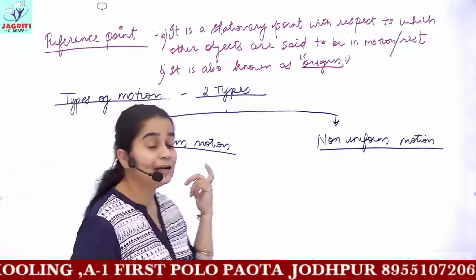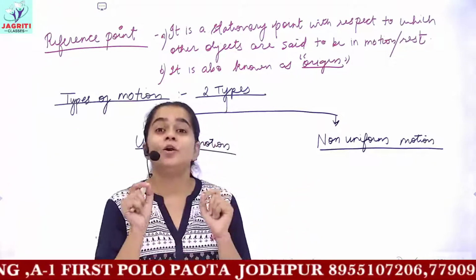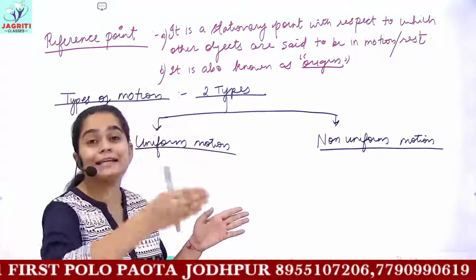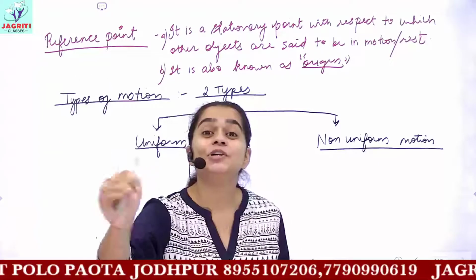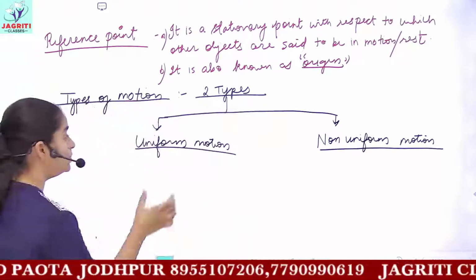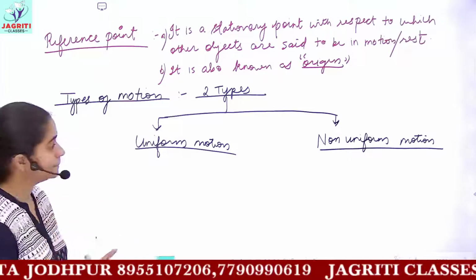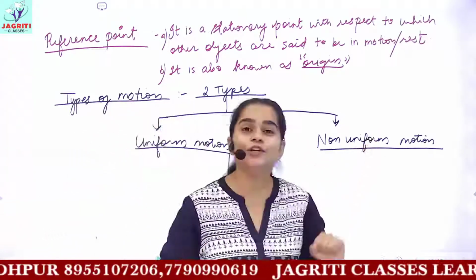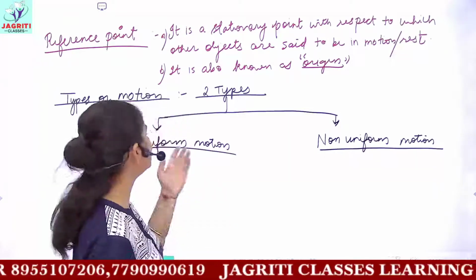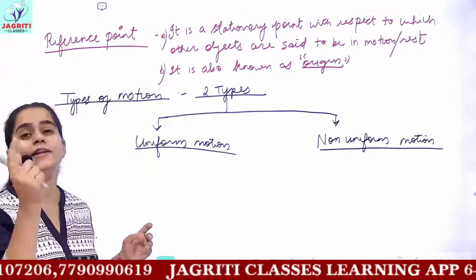That is, the definition of uniform motion is when an object covers equal distance in equal intervals of time. That object is said to be in uniform motion. But now talking about non-uniform motion. Or else first I'll give you the exact values for you.